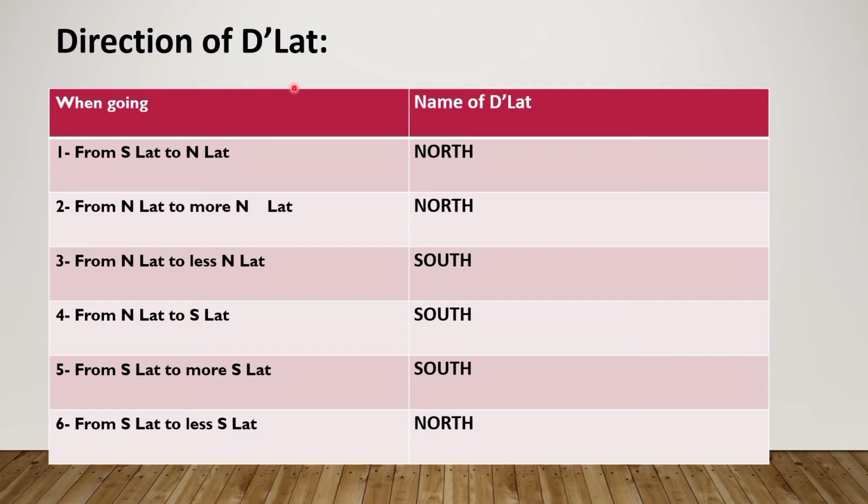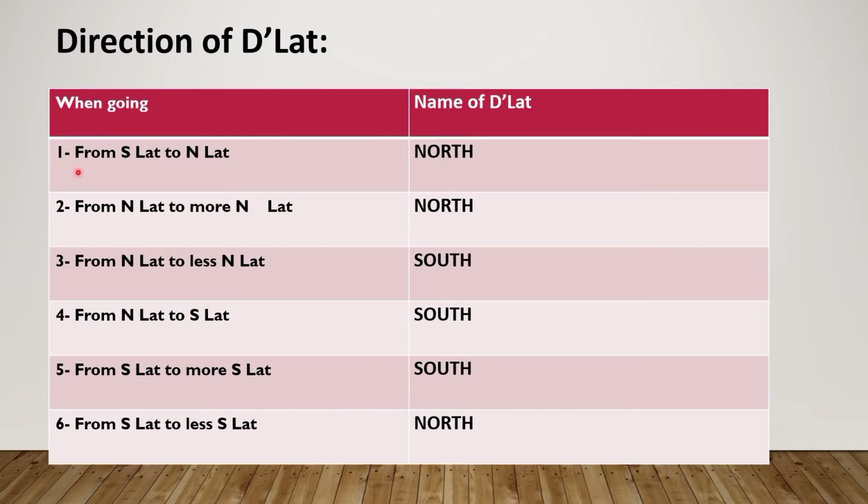Now the direction of dlat. Suppose a ship is at point A and another ship is at point B. So there are two latitudes given, and we have to find the difference of latitude. Dlat means difference of latitude. While solving questions, the main problem that many students face is to find the name of the dlat, that is, in which direction the dlat will be.